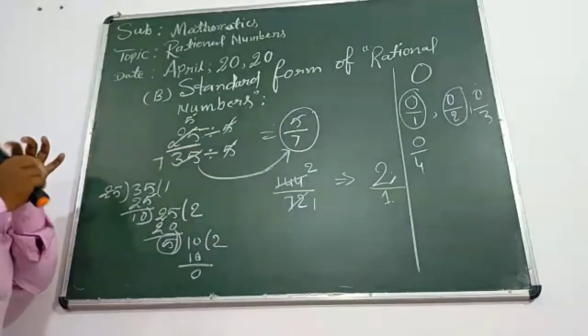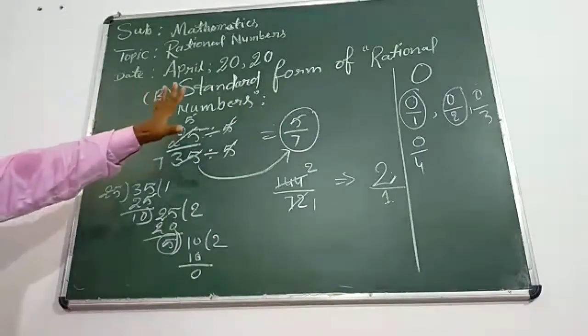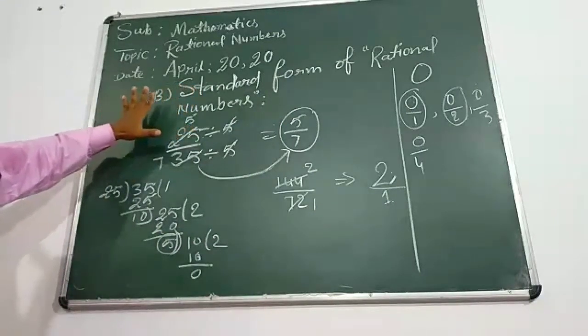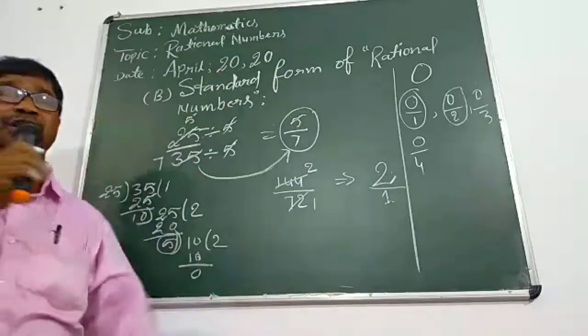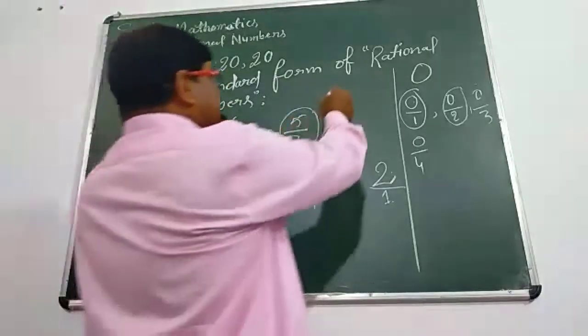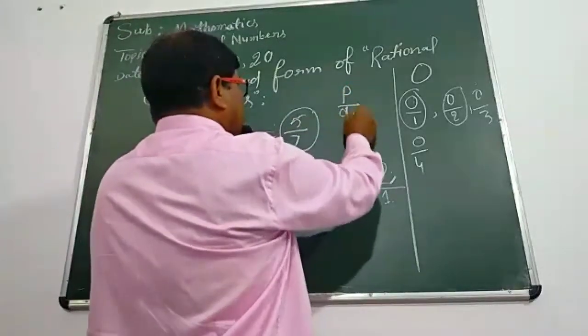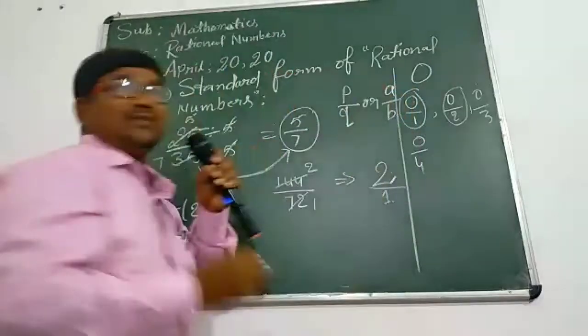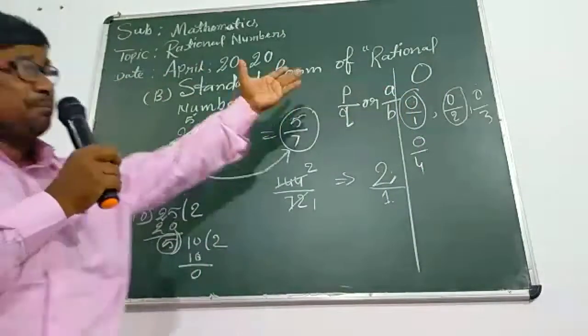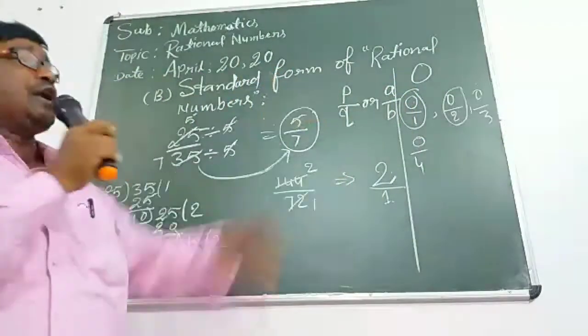Now, there are two terms declared here. First, what do you mean by a rational number? The number which is in the form of P upon Q, or A upon B, you can express it. This is your own idea.